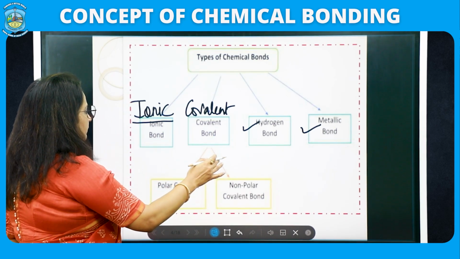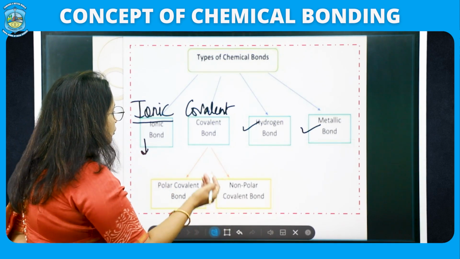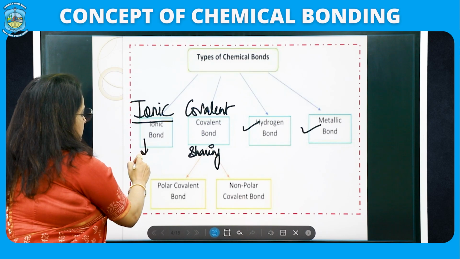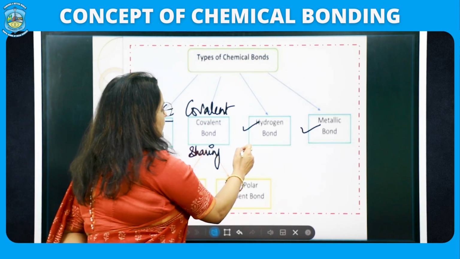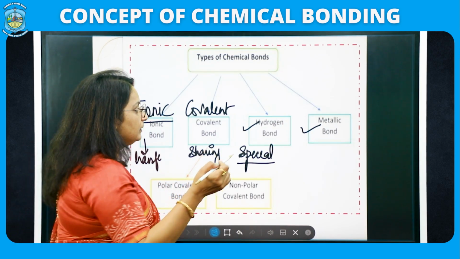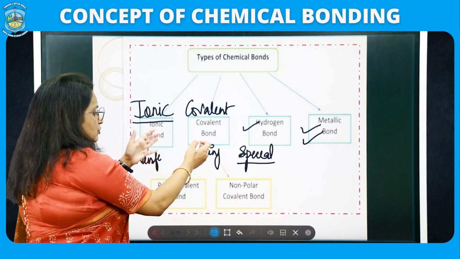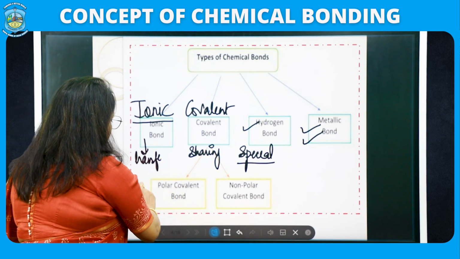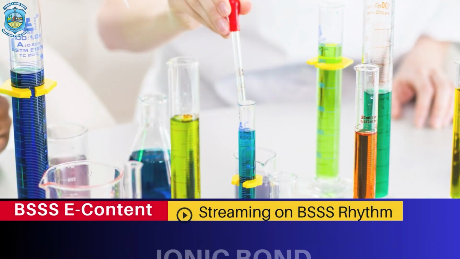Going with the difference between them, ionic means you will be having positive and negative ions. Ionic means transfer of electron. Covalent means sharing. Hydrogen bond is a special type of bond, and when we are discussing bonding in metals, we have a special kind of bond, metallic bond. We are also going to discuss that covalent bond further exists into two subclasses, polar covalent bond and non-polar covalent bond. So let's start with ionic bond.